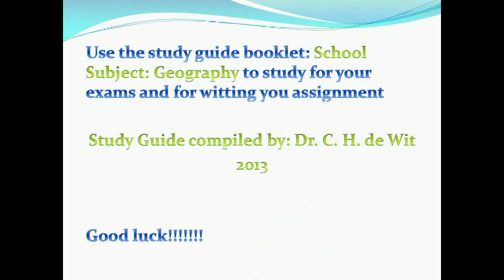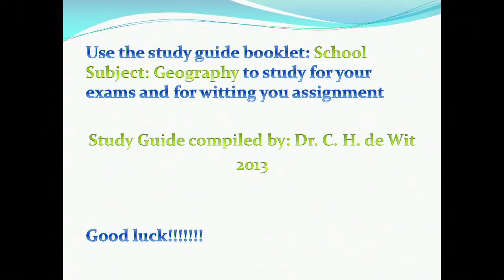When writing your assignment or your examination that is based on module 2, make sure that you use the study guide that you are provided with by your own institution.